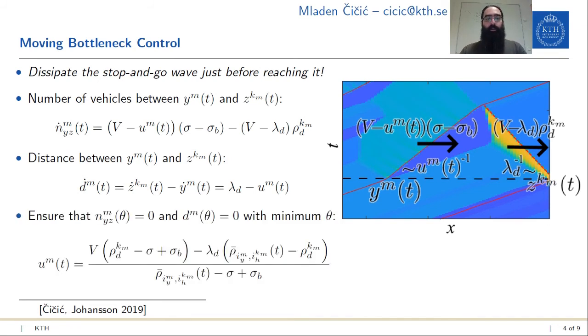Now all we need to do is ensure that there are no vehicles left in the zone as the distance between them approaches 0, which yields this reference speed for the actuator vehicle. Now, if we assume that we know the traffic model, then all of these parameters will be known except rho bar, which is the average traffic density inside the zone. Of course, if we know the traffic density profile everywhere, then it is really simple to calculate rho bar. But the question still is, how do we get rho, the traffic density profile?